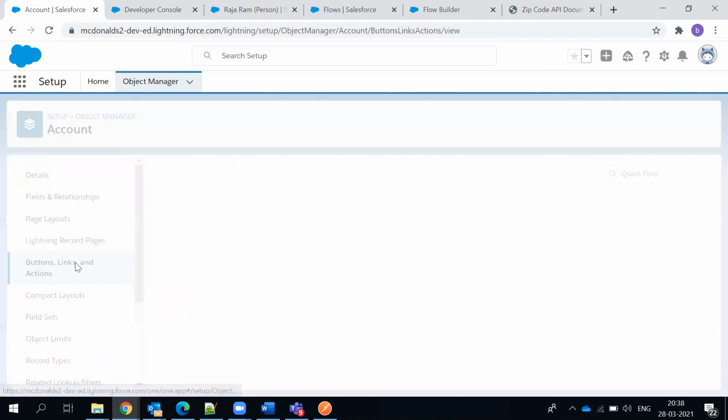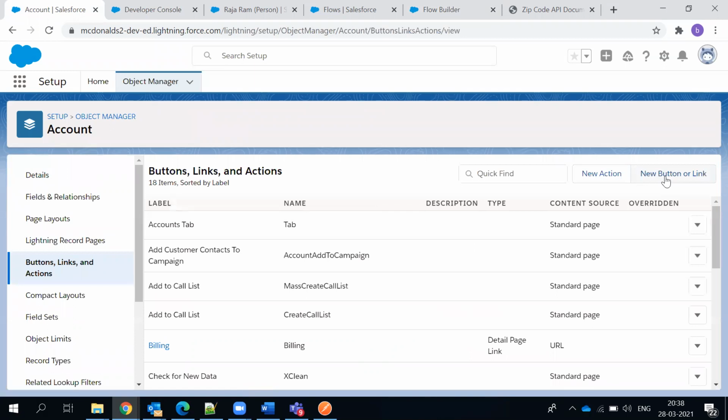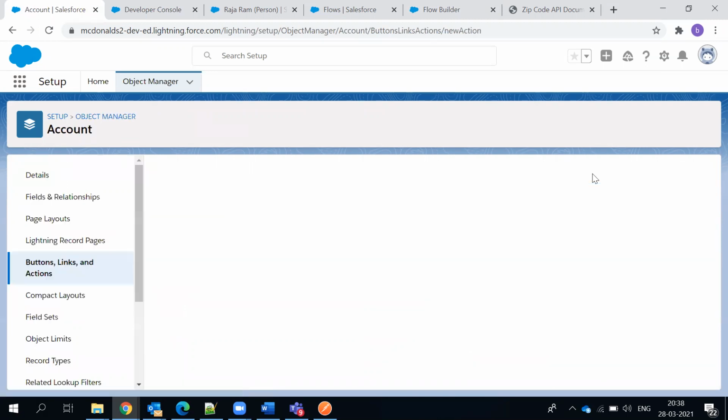So buttons and links and actions. You can come here, and if you want to create a new action, we don't call it a button, we call it a new action. This is something like quick actions, you call it. So the moment you click on new quick action,